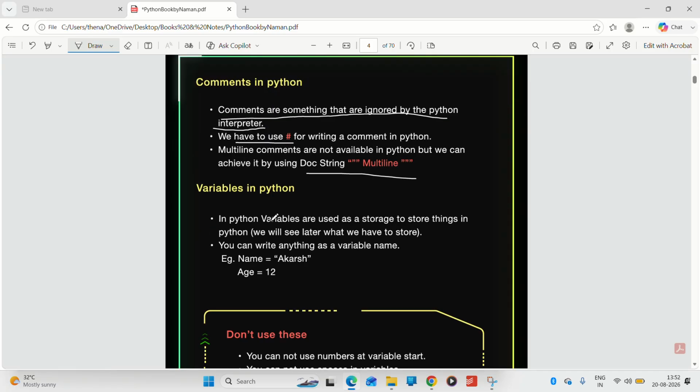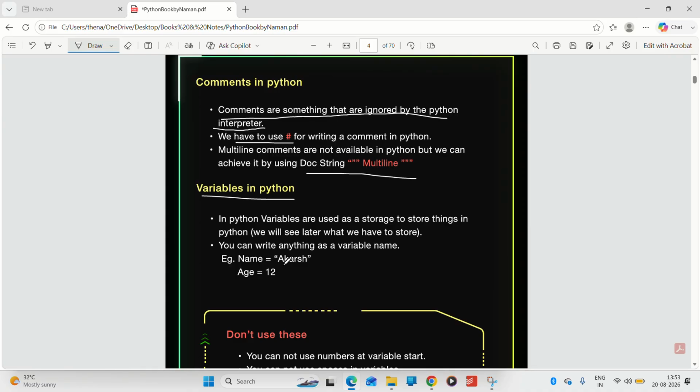Now let's move to variables. What are variables in Python? As you have read in mathematics, variables can be anything. Let's say x is a variable, so any value can be x. Here the same thing is applicable. In Python, variables are used as storage to store things. We will see later what we have to store. Just like mathematics, remember variables are used to store things.